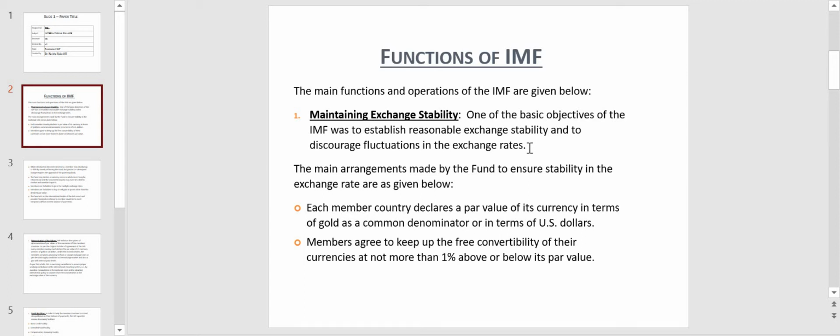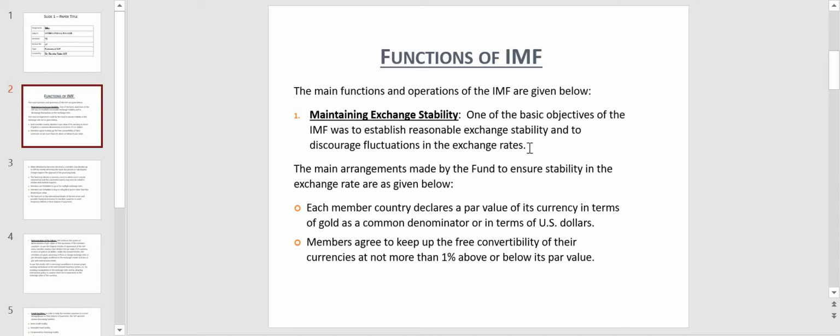If one country's currency increases one day and another day it decreases, then there will be instability with regard to exchange rates, and due to this instability, some countries may make exorbitant profits and some countries may have to face huge losses.